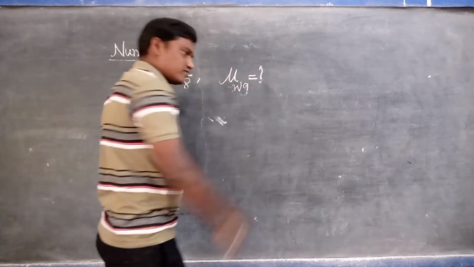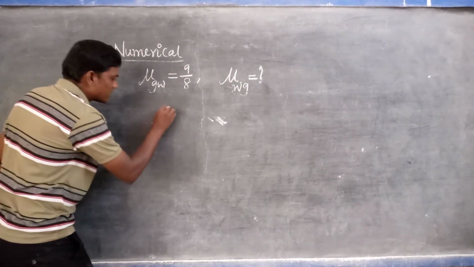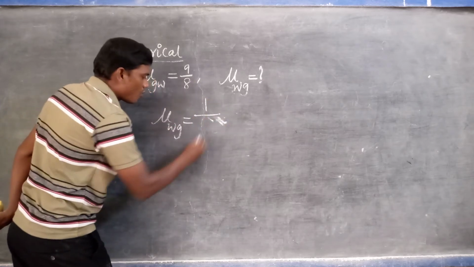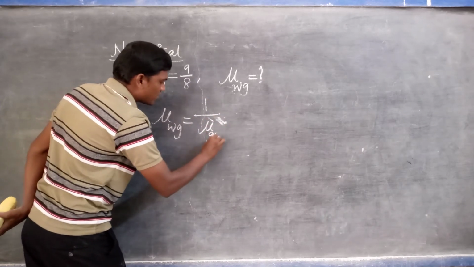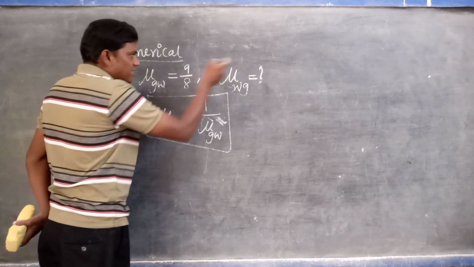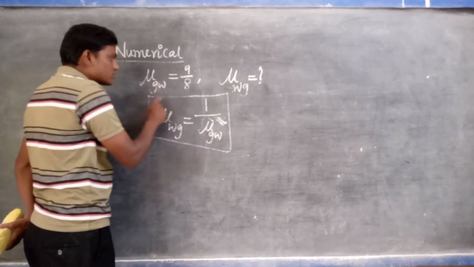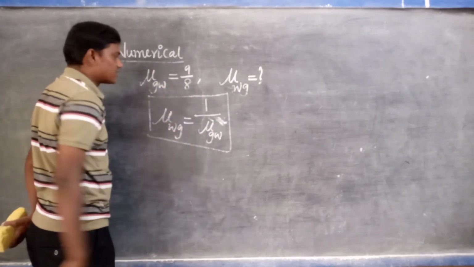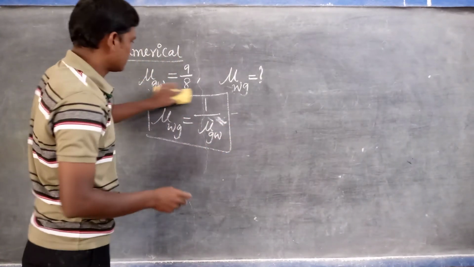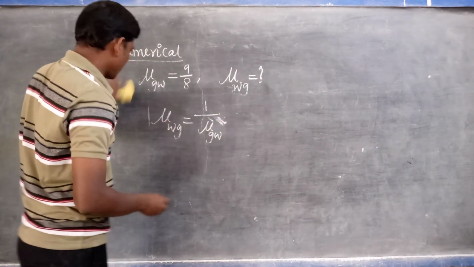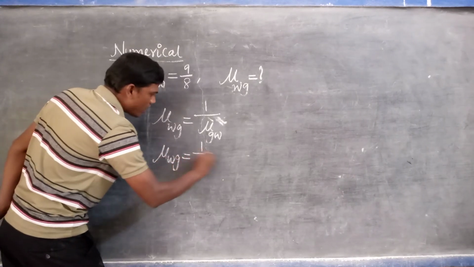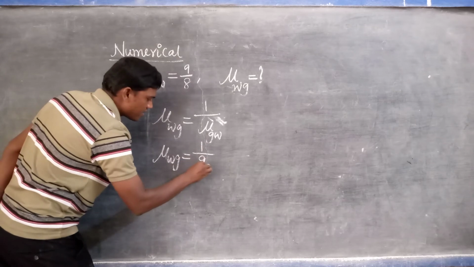Now we can find which value: mu of W G. Mu of W G is simply 1/mu of G W, the reciprocal. If they give this value, we can find the other as 1 over this value. That's it. So this is the formula. Mu of W G is equals to 1/mu of G W, which is 9/8.